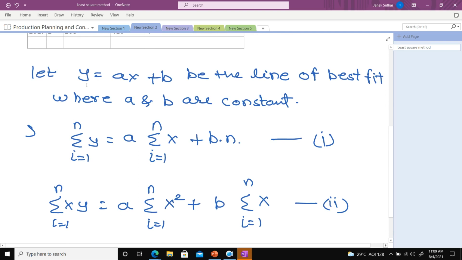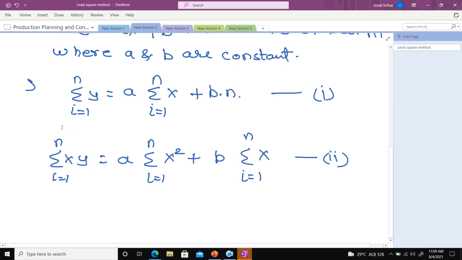For time saving purposes, I copy pasted here, but we know what the least square method is. In the least square method we need to draw one line. That line is y is equal to ax plus b. And there are two equations, equation 1 and equation 2.